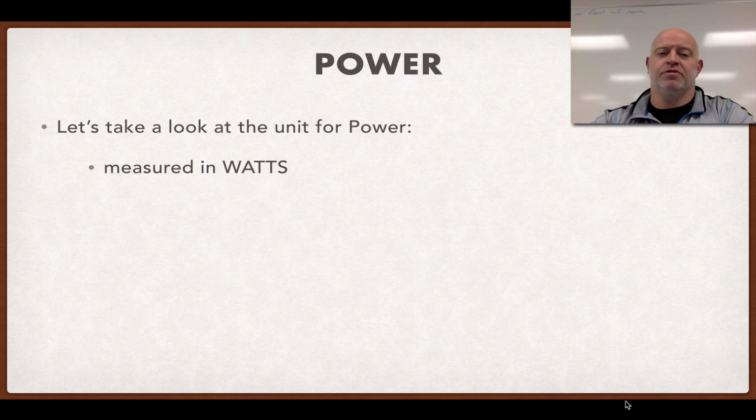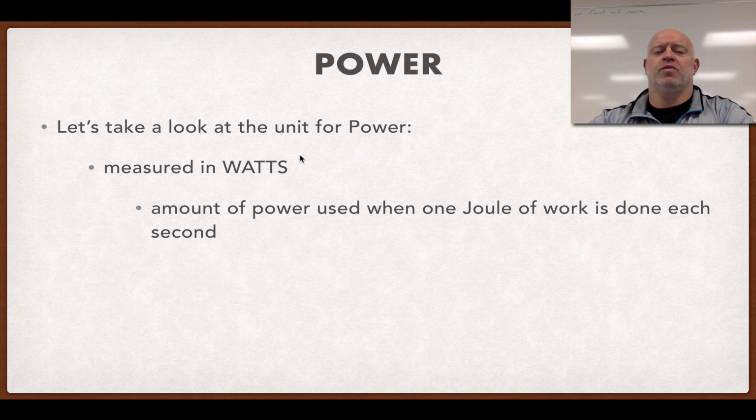But because we like to bring our units together into one word, we now use the term watts. You may have heard of power in watts, like a light bulb. That's the same idea here. So basically, 1 watt is when 1 joule of work is done each second. So a joule per second is a watt. That's what the watts are.